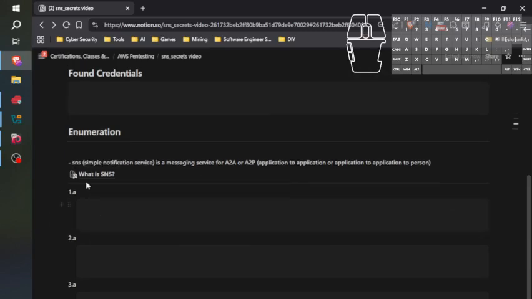So now it's enumeration time. We've already done this part of the enumeration. We have an idea as to what SNS is. So now we can start enumerating.